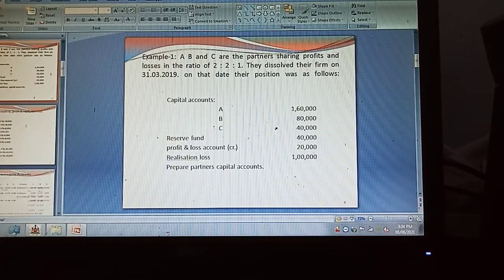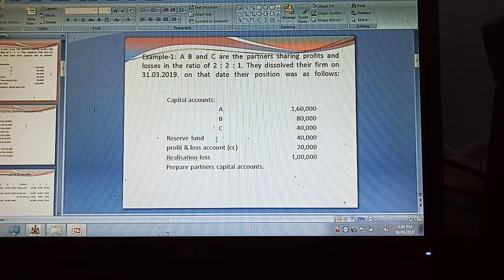And in the problem, the reserve fund, when the firm is dissolved, is to be shared by the partners, because the fund is created out of the profit earned by the firm every year, a certain portion or percentage of profit, so the reserve fund is a benefit to the partners.